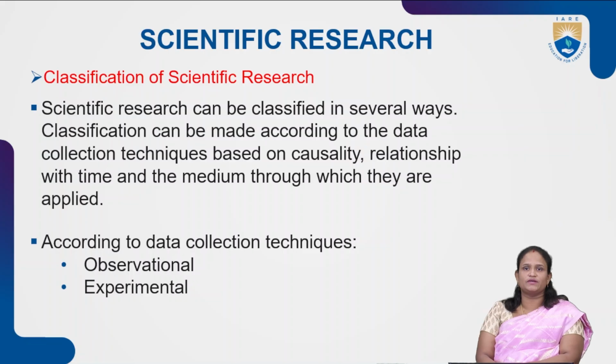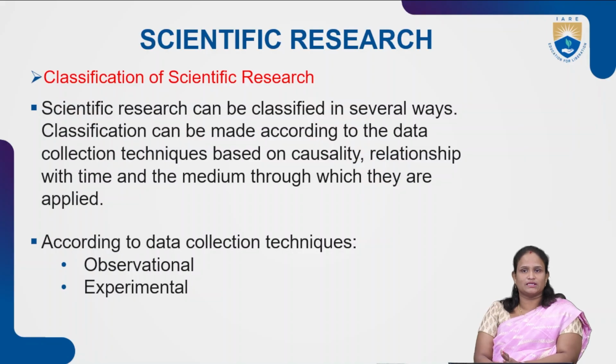Based on all these things, scientific research has different types of classifications. Scientific research can be classified in several ways. Classification may be made according to the data collection techniques, based on causality, relationship with time, and the medium through which they are applied. According to data collection techniques, for any research, we are going to collect some data. The first step of our research is collection of data.